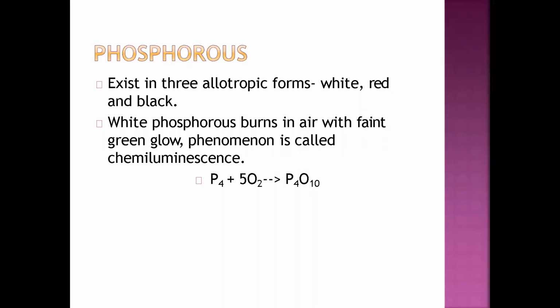Previously, when the scientists started making matchsticks, they used red and white phosphorus, because the ignition temperature of phosphorus is very low. Even a spark, or a friction, can cause heat and burn. All right. So white phosphorus burns in air with a faint green glow. The phenomenon is called chemiluminescence. So the white phosphorus actually burns with a green glow.